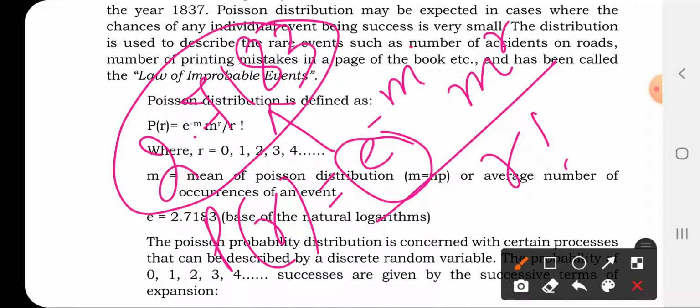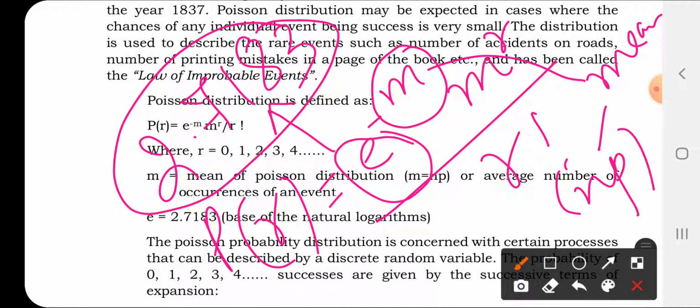And what does this m refer to? m refers to mean. The same formula we can use as we have seen in the constants of binomial distribution. First one, mean of binomial distribution; likewise, mean of Poisson distribution is also np. Why have I written this? In case the value of n and p is not given, we can easily compute the value of mean by using the formulas which you would have studied in measures of central tendency.